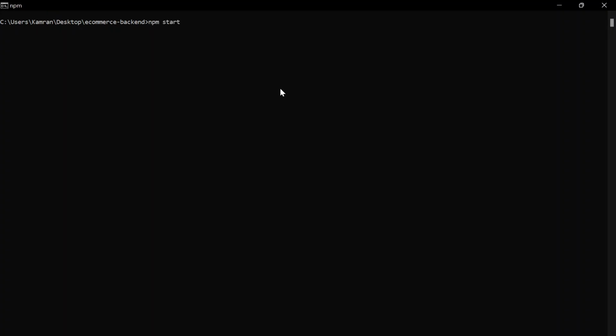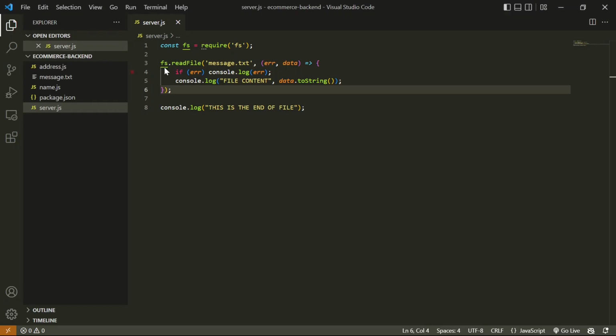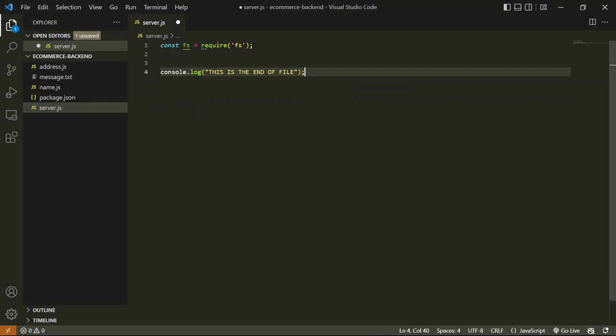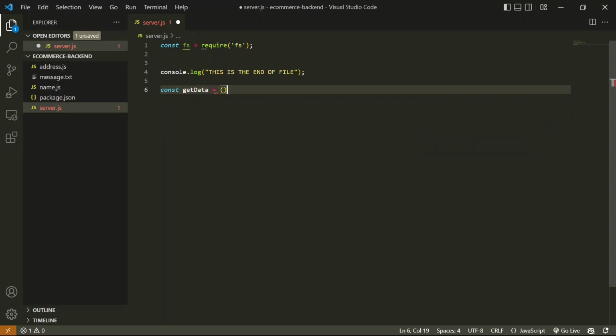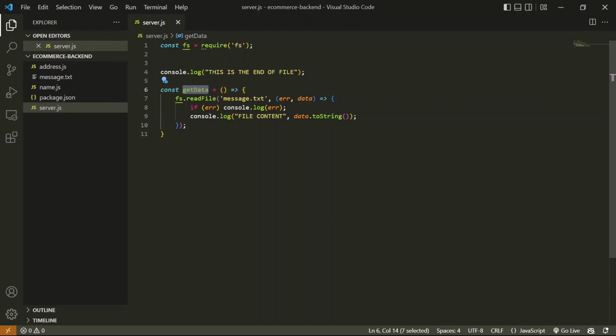Now when I run this script, I can see that the updated content is printed, but you will notice that this end is printed first. We want to execute this line first and then print this one. So let's try to do that using a promise. For that I'm going to shift this whole method inside a new function, const getData, and this function will simply return the content of the file. Right now I'm using this method, but you can consider getData as any time-taking process.